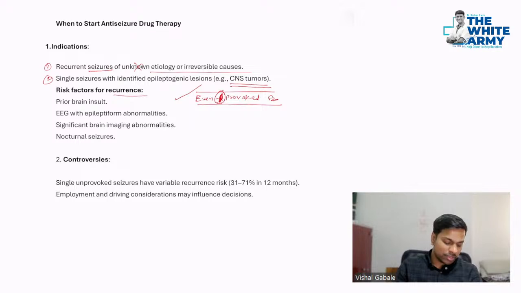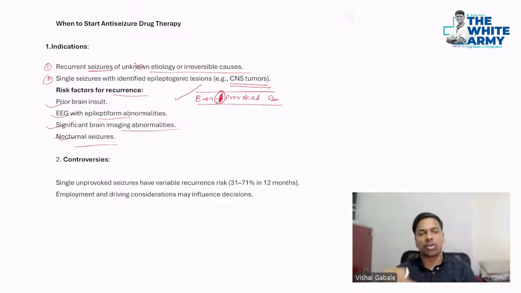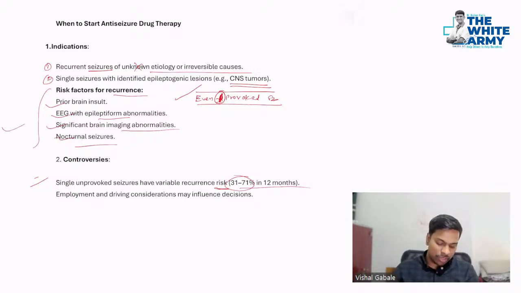Then risk factors for recurrence: prior brain insult. Here recurrence can be seen, e.g. with epileptiform abnormalities, significant brain imaging abnormalities, and nocturnal seizures. So whenever you have nighttime seizure, etc., all these things can give rise to risk of recurrence. And then you have to consider to start treatment. Now, controversies: single unprovoked seizures have variable recurrence risk, 33 to 71%. So obviously it depends on these risk factors. Okay, and employment and driving consideration may influence decisions.